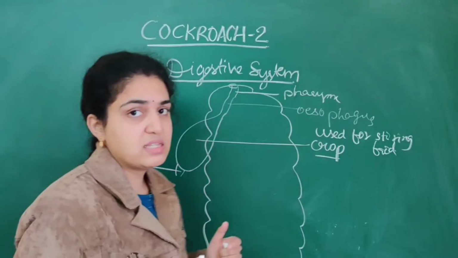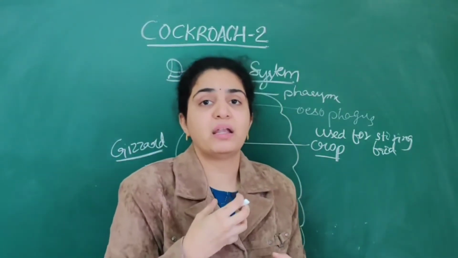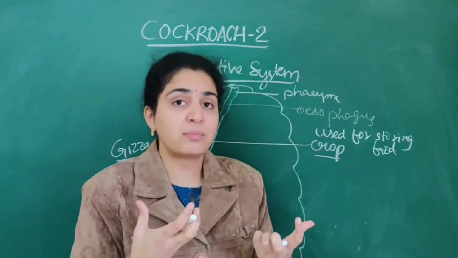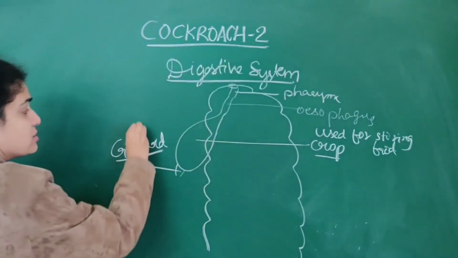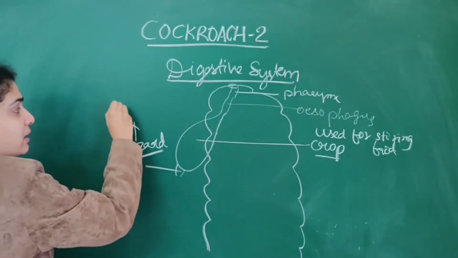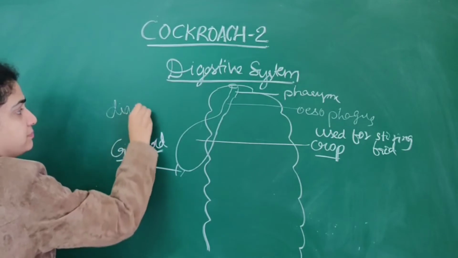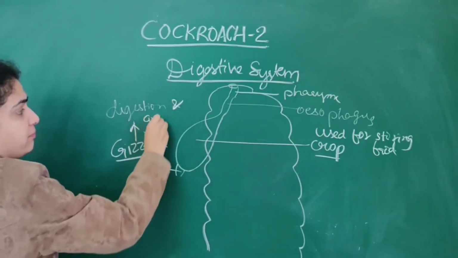What is the use of the gizzard? The gizzard helps in grinding the food particles. Like for us, teeth are present as well as numerous digestive enzymes, here also the gizzard plays a very important role in the digestion and grinding of food.